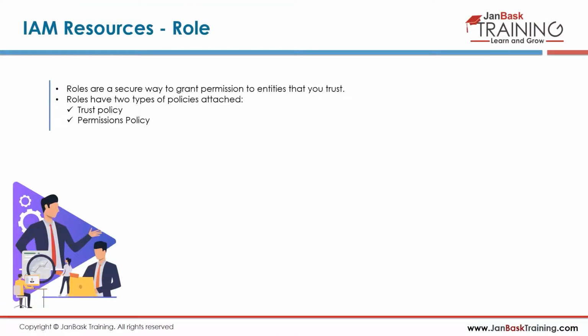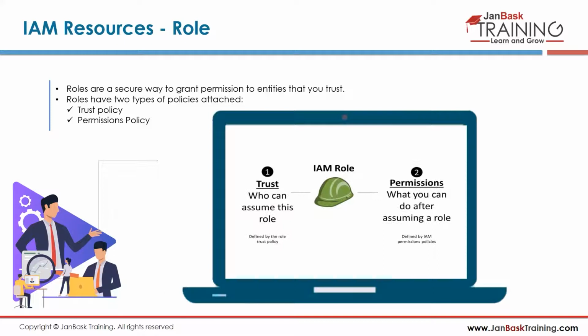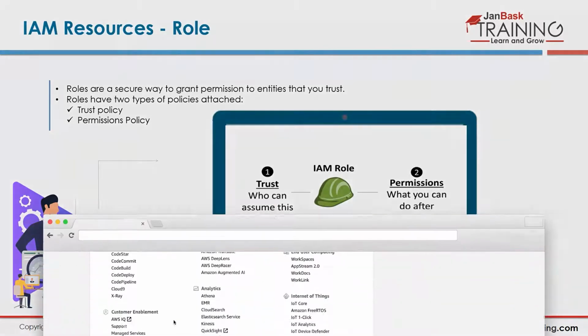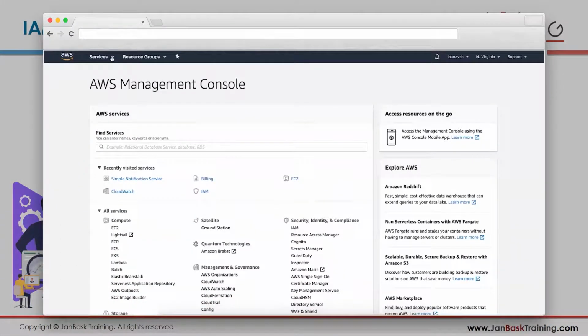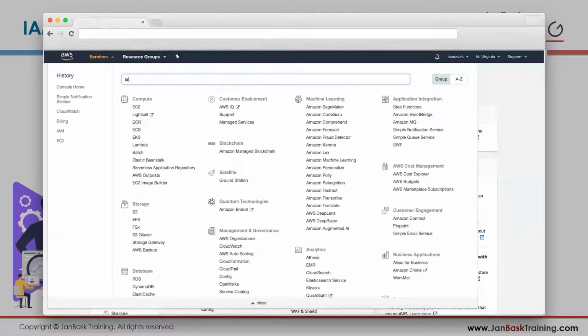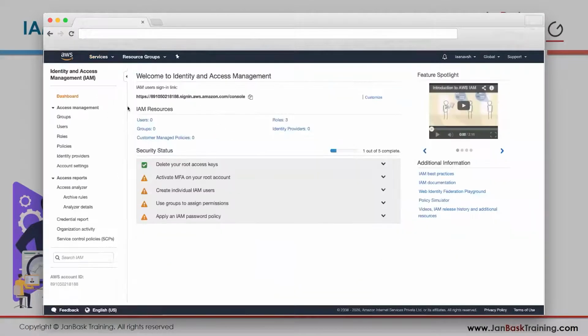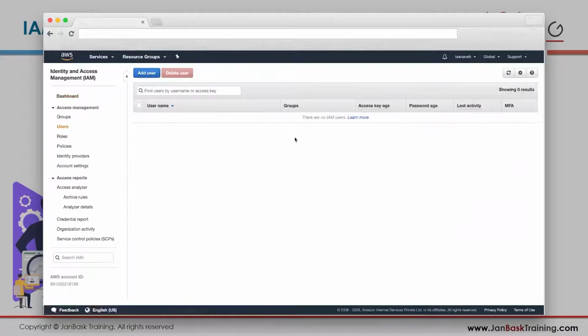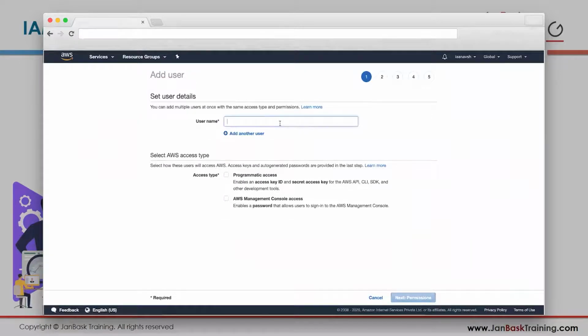Now let me go to the console and just create this user for you, right? So this is my AWS management console. I go to services, just type IAM. Okay, I typed IAM. Click on users, either from here or here. I'll click from here. So right now there are no users. All right, click on add user, this blue button here. You clicked on add user. What would be this user's name? Maybe user one. Anything, you can give anything.